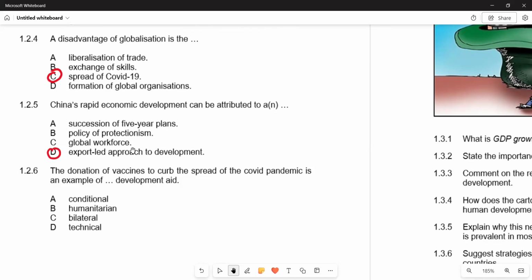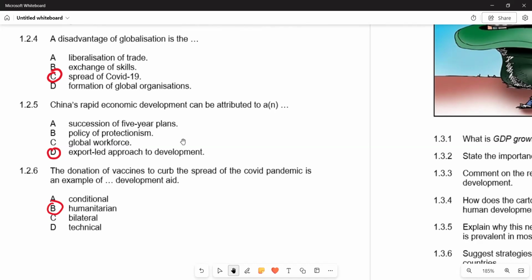B, humanitarian. C, bilateral. D, technical. So you see that the answer that we have there is humanitarian. And obviously, humanitarian development is a concept of increased collaboration between organizations working in short-term humanitarian aid and long-term international development. So that's the most appropriate that we have there. That is correct. Then that's what we have.